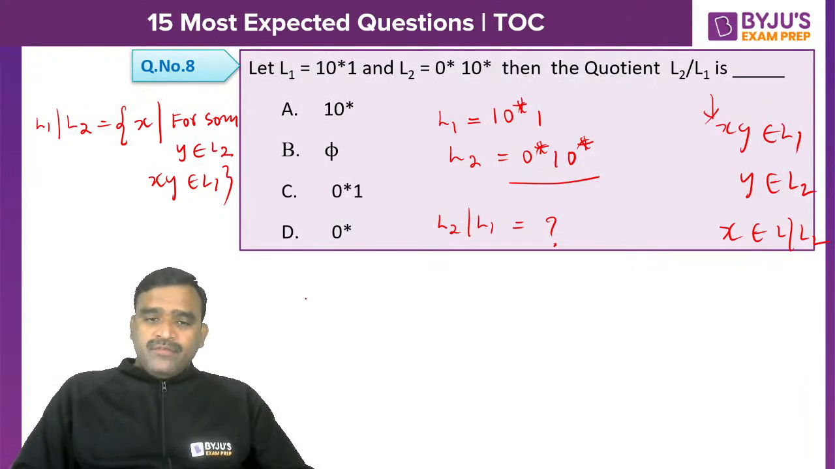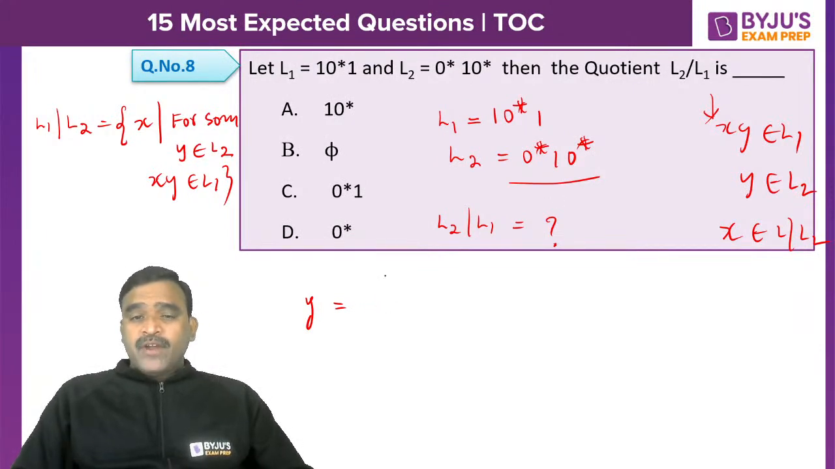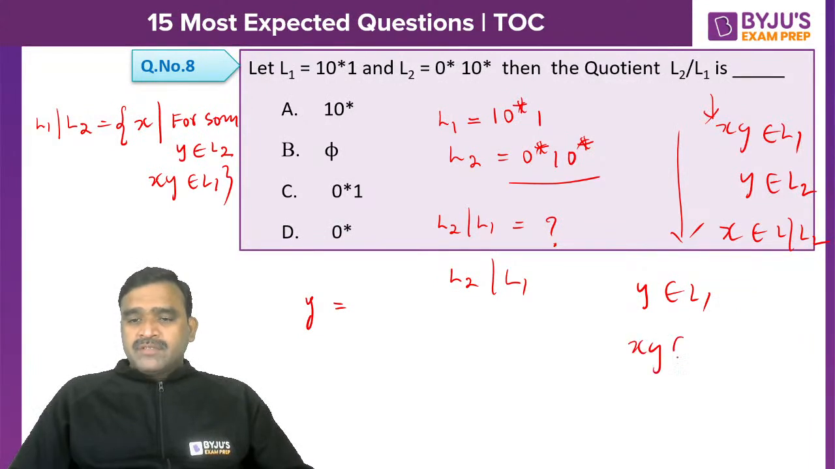For example, if you take any Y, Y can come. So we are finding the Y value in L2 because we are supposed to find out L2 by L1. L2 by L1 means I have to take Y in L1. This is the actual definition I told. Here, specific to this problem, we have to take Y in L1 in such a way that XY must be in L2.